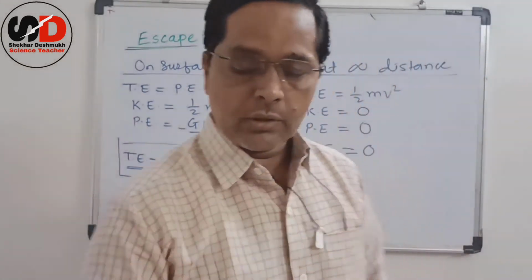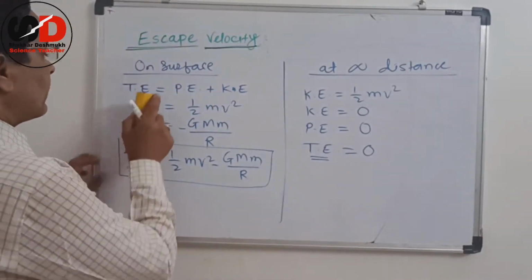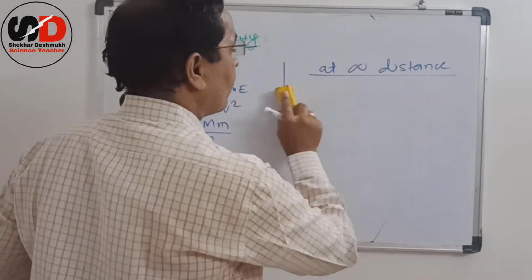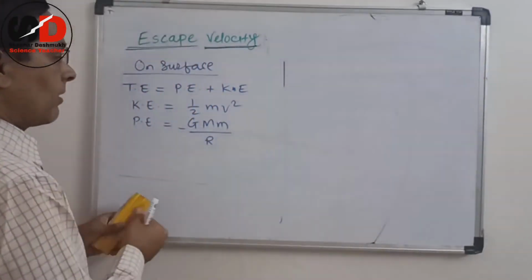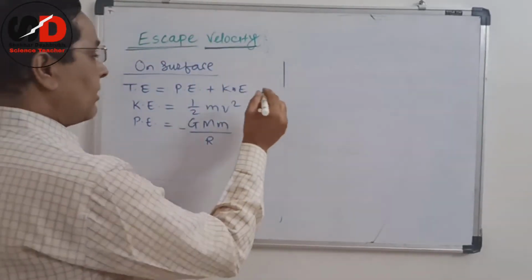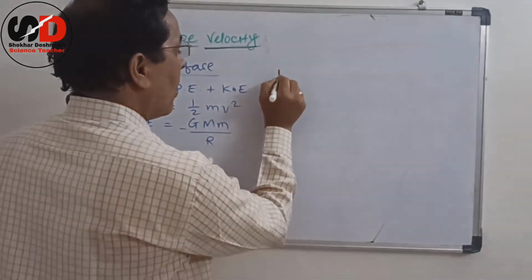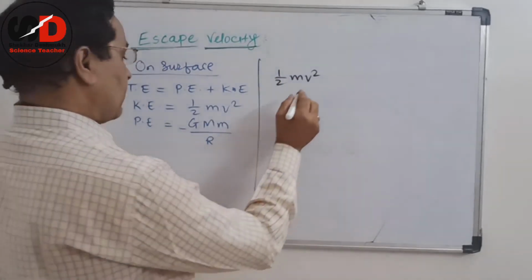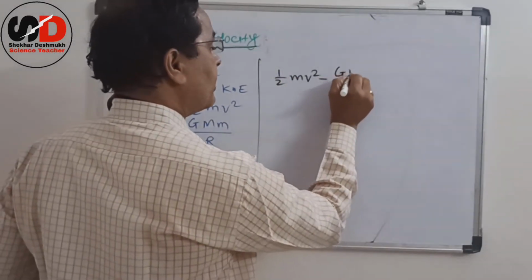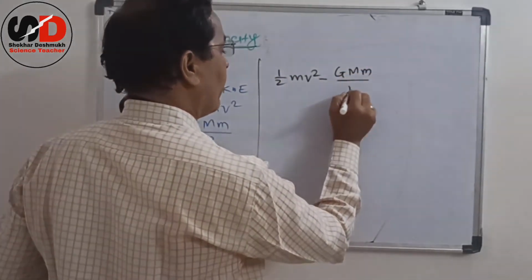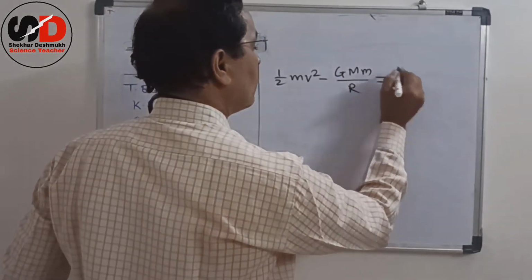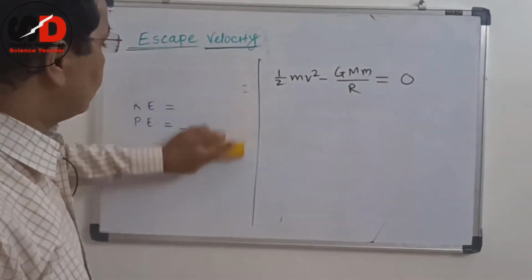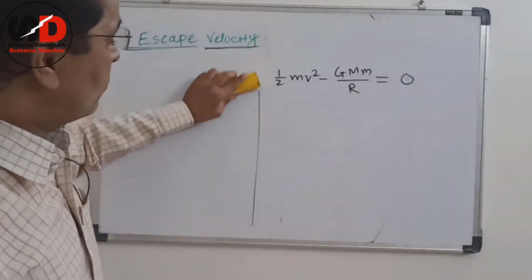So take these two energies as equal. I will write it here: half mv square minus GMm upon r is equal to 0. So the total energy must equal 0.